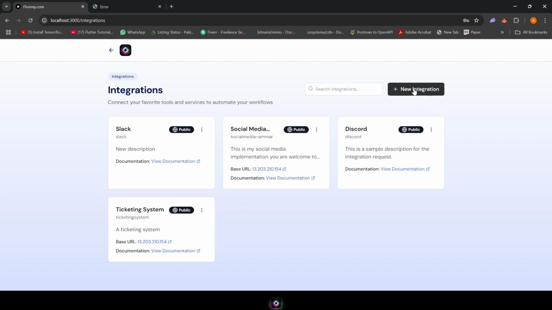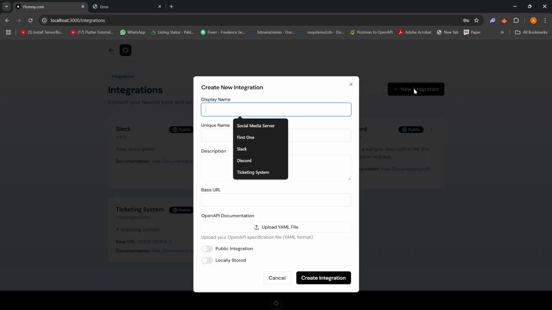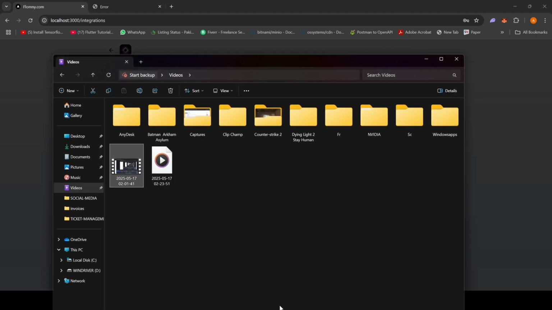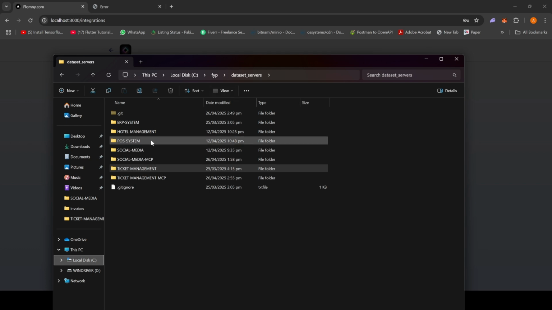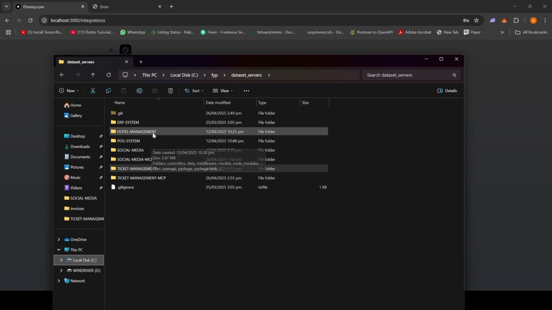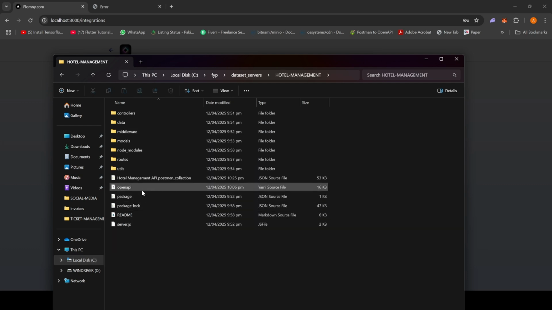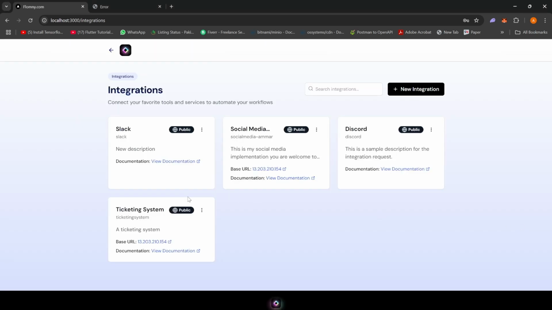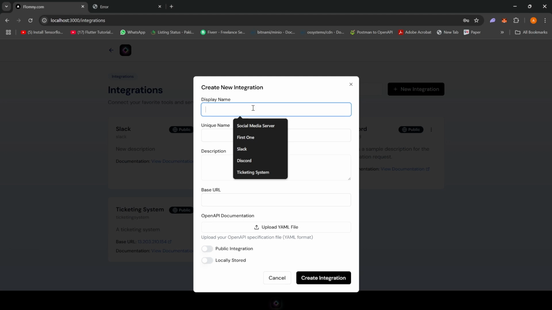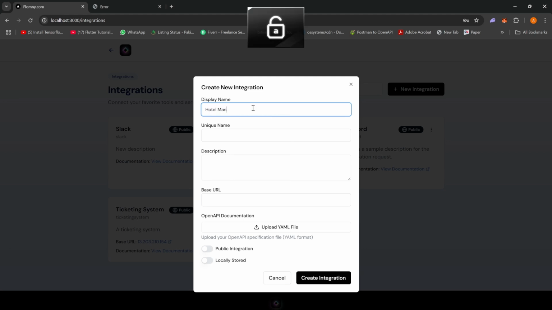Moving on, you can go to creating a new integration. I can just add one right now. We do have multiple servers that we have created. There is a point of sale server, there is hotel management, we have an ERP system as well. So let's create hotel management.